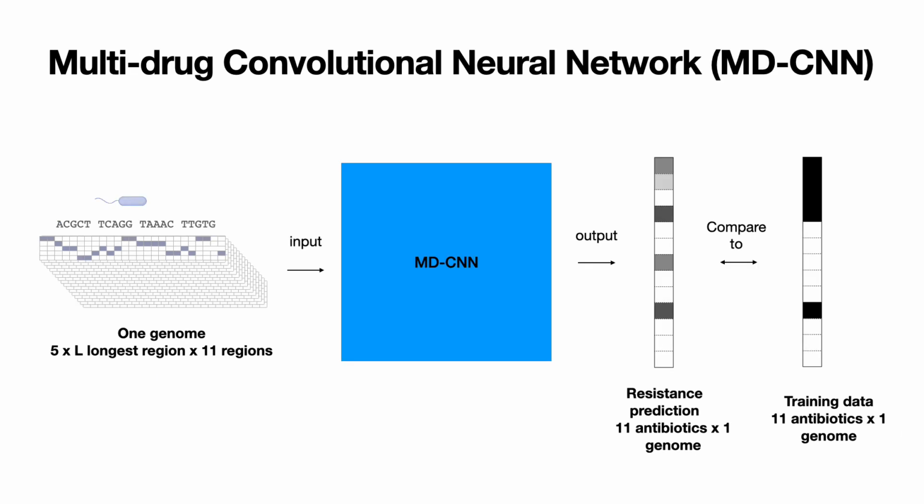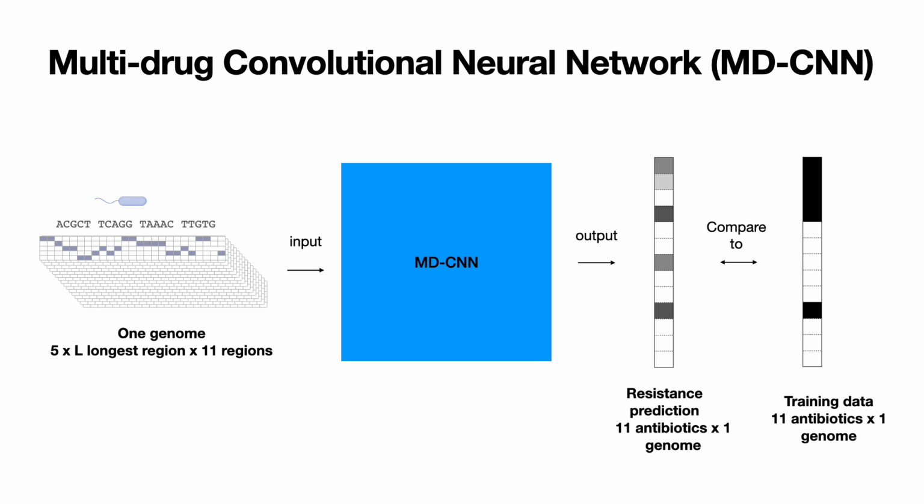Then we go to a slightly more complex model, which is a multi-drug CNN model, which, instead of being trained on one drug at a time, is trained on all the drugs at once. So it's a multi-task model.